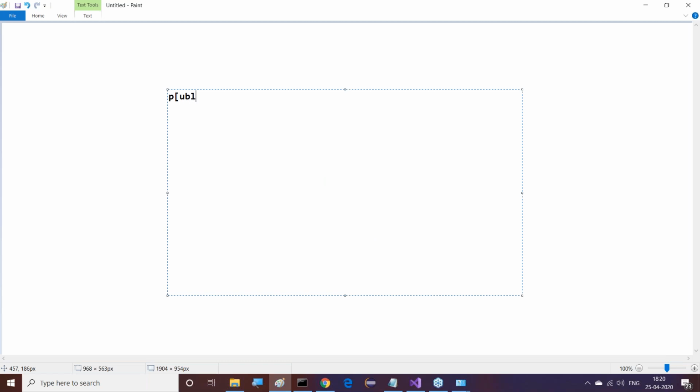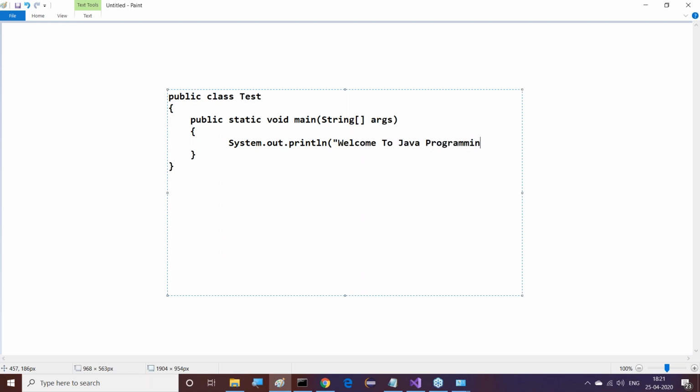Right, so first of all, here I have taken public class Test. Inside this public class Test, I have taken public static void main, then String array args. Inside this, to display some data on a command prompt, we have to provide System.out.println. I want to display "Welcome to Java programming". This is what we provided.